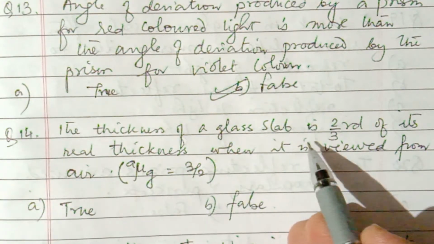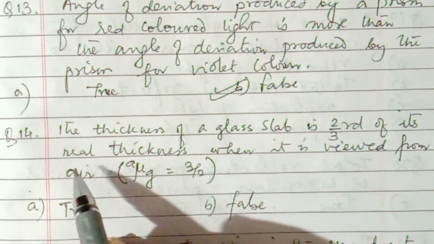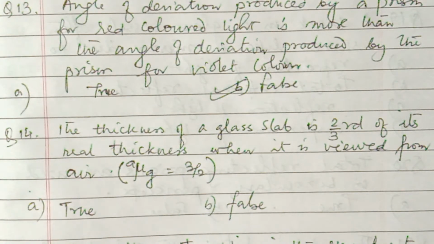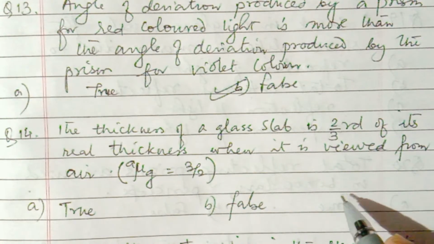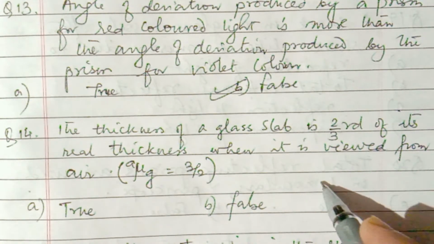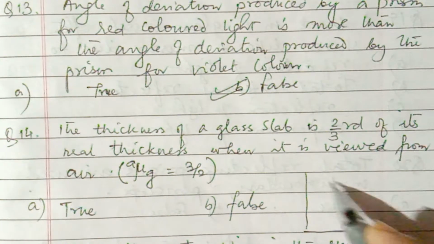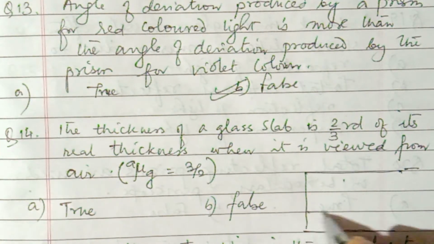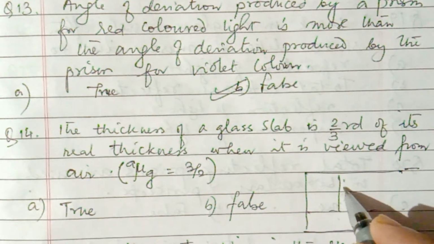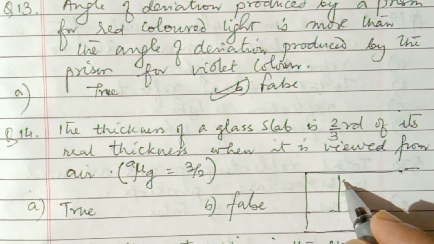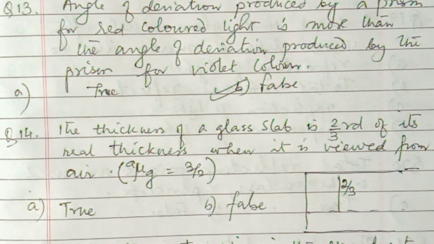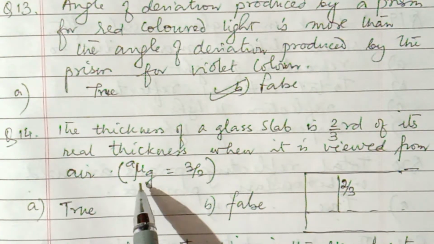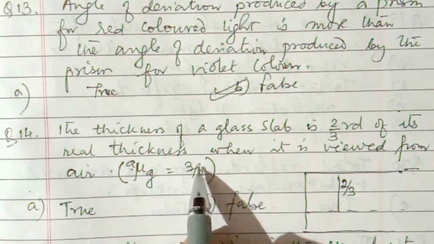Next, question number 14. The thickness of a glass slab is 2/3 of its real thickness when it is viewed from air. So when you see from top, if this is the thickness, 1, 2, 3 parts, then it becomes 2 parts. So this thickness is 2 by 3. Is it so? Yes, it is, because the refractive index of glass with respect to air is 3 by 2.